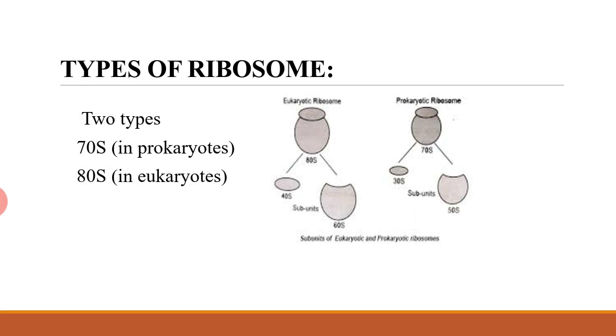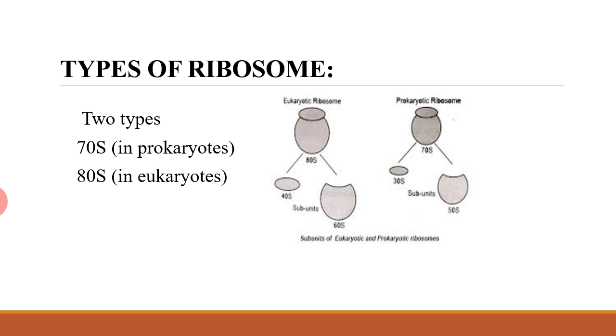Types of ribosome. There are two types of ribosome. One is 70S ribosome, that is in prokaryotes, and 80S, that is in eukaryotes. Prokaryotic ribosomes are commonly called 70S ribosomes and the eukaryotic ribosomes are commonly called 80S ribosomes. Prokaryotic ribosomes are smaller and less dense than eukaryotic ribosomes.